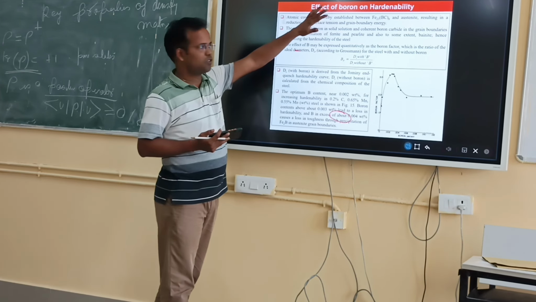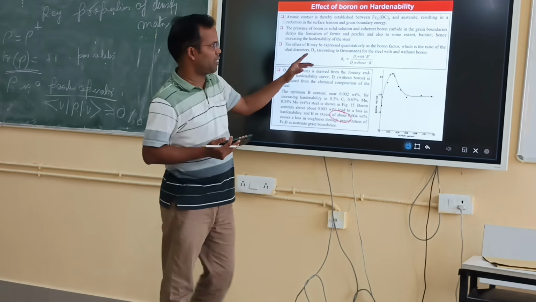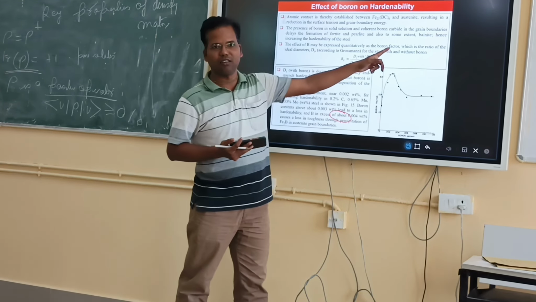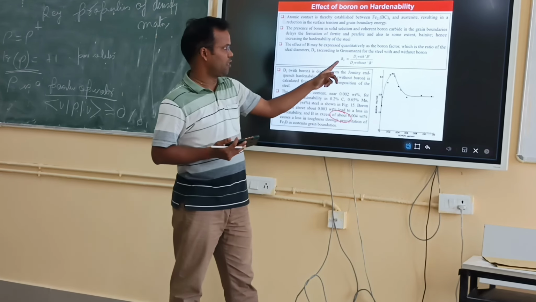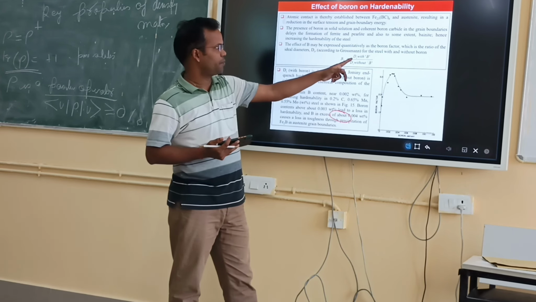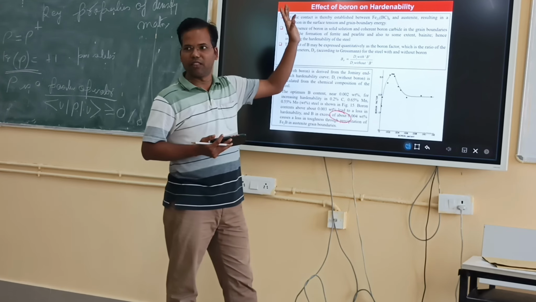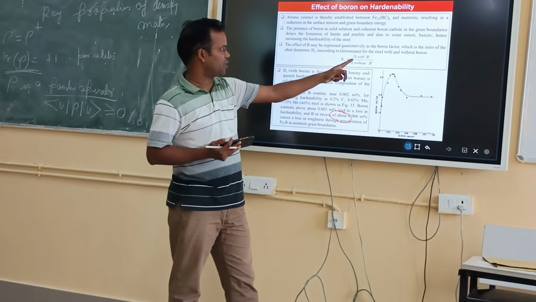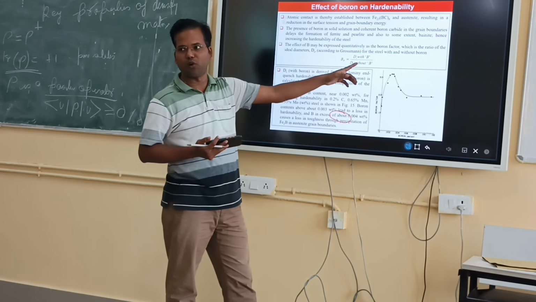The effect of boron is given by a term called the boron factor, BF. It is the ratio of the ideal diameter, from the Grossman method, with boron to the ideal diameter without boron.